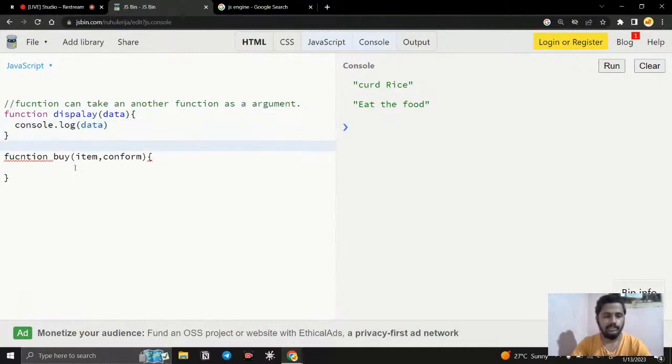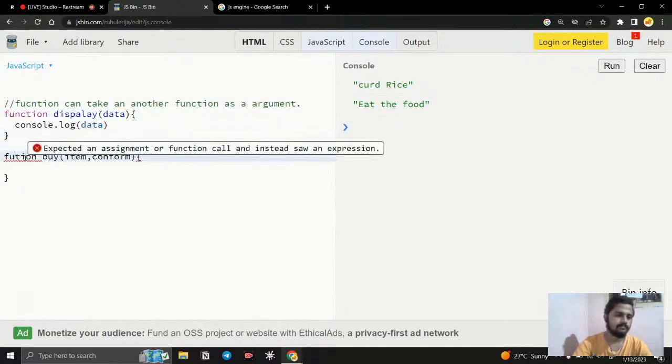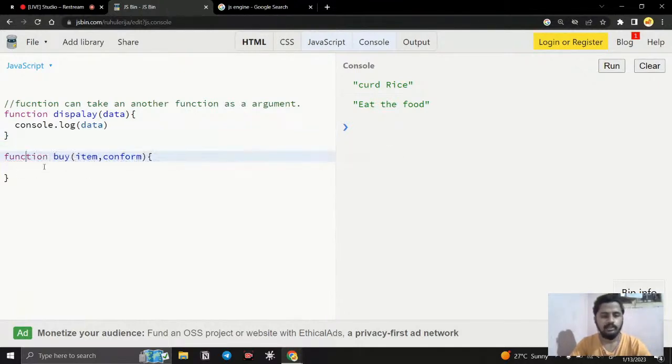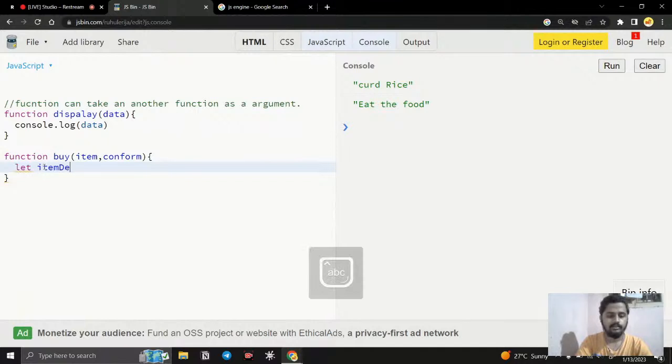Here I just write some code in this function. We have the item, right? So I want to create a sentence. Let the item detail equal to, here I simply say, you ordered, plus item.